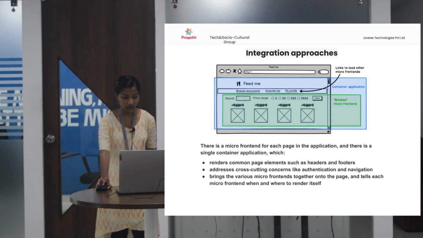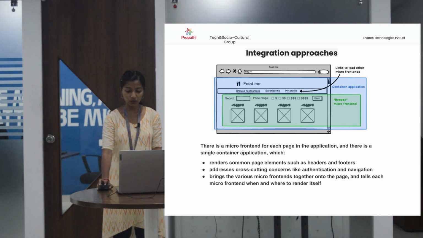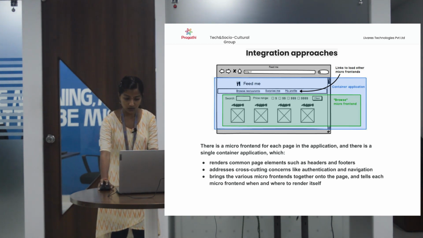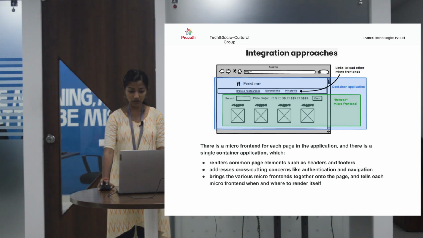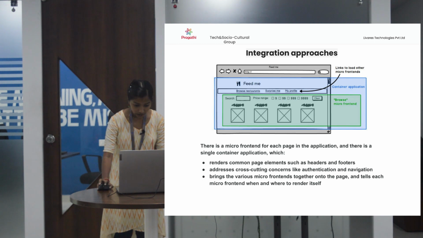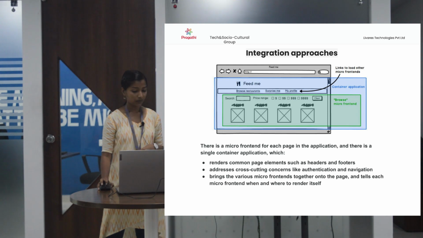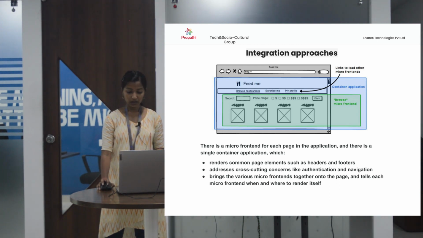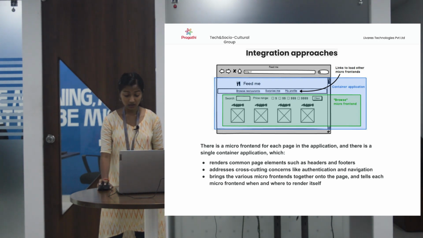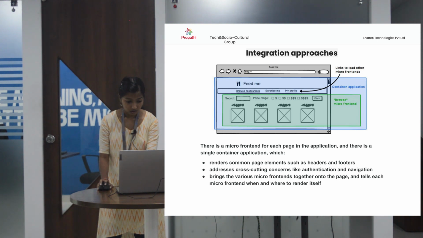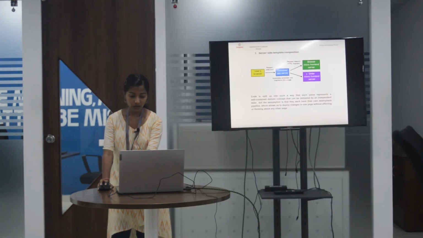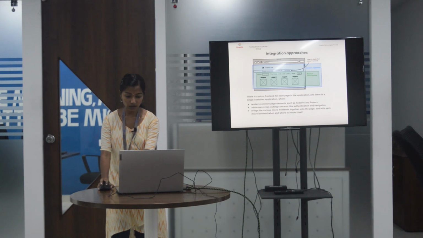Here you can see that there is a single container application, which is in blue color, and it renders common page elements such as headers and footers, and it addresses cross-cutting concerns like authentication and navigation. And the third one is it brings various micro front-ends together onto the page and tells each micro front-end when and where to render itself. This you can see shown in green color. So these are the different approaches which are explained here.